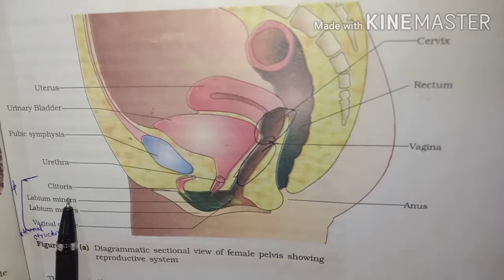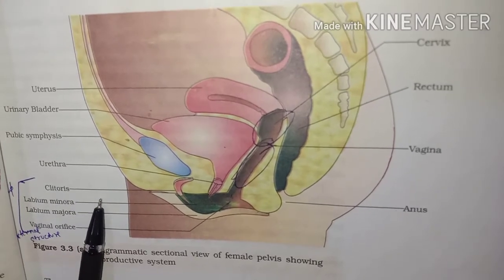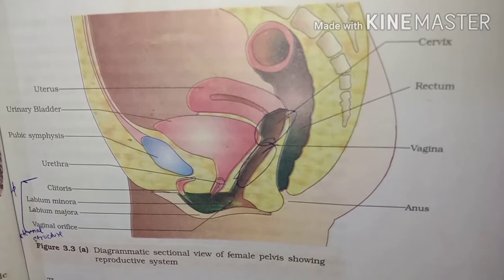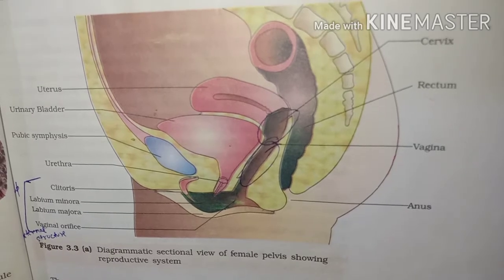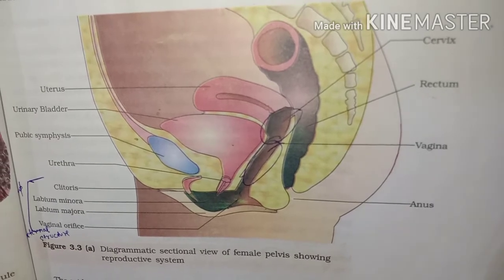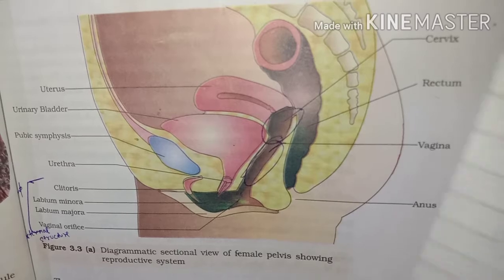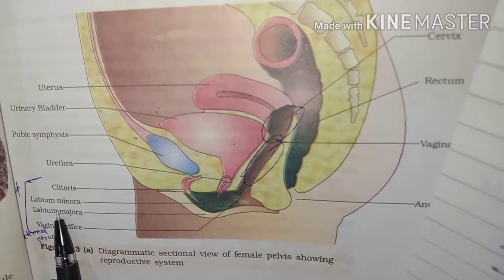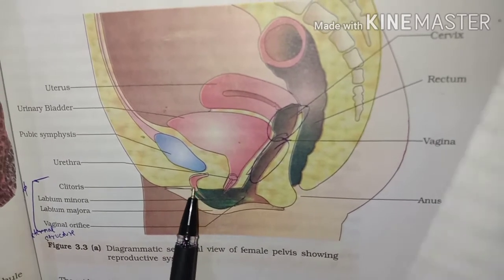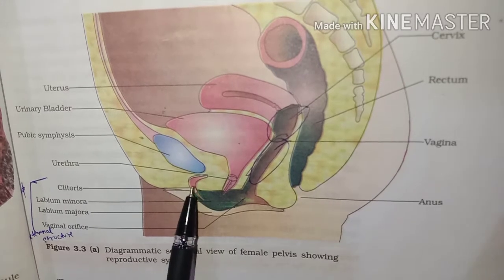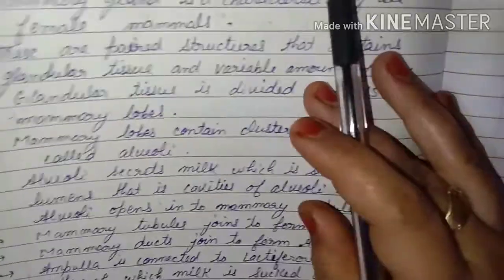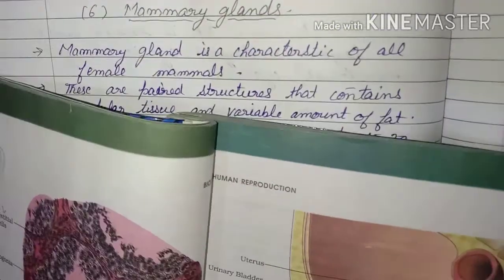Now the last one you can see here is the clitoris. Clitoris is a finger-like structure present above the urethral opening, meaning from where the urine is passed. It is called the urethral opening, and clitoris is the finger-like projection found above the urethral opening. Understood?